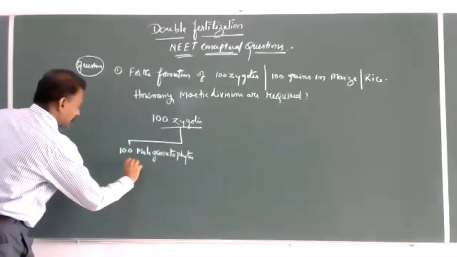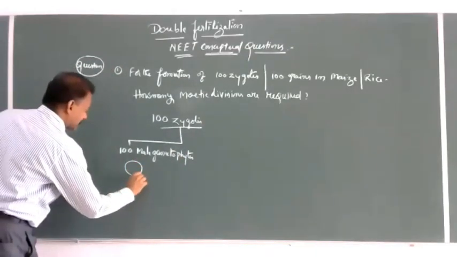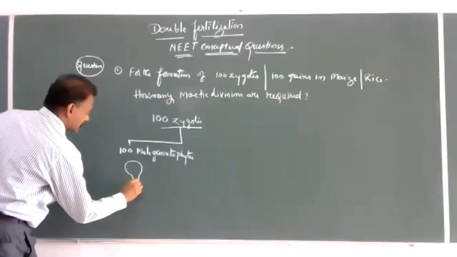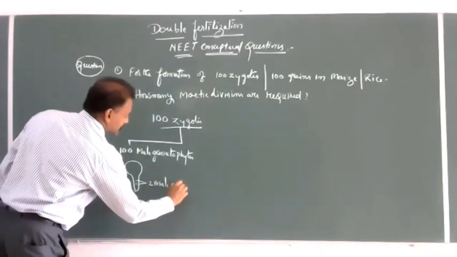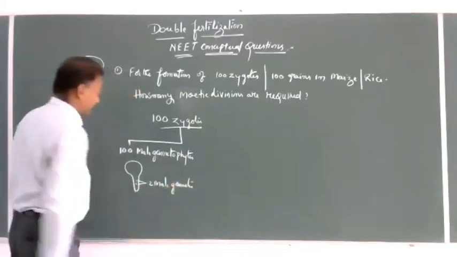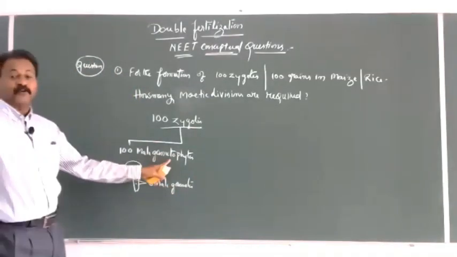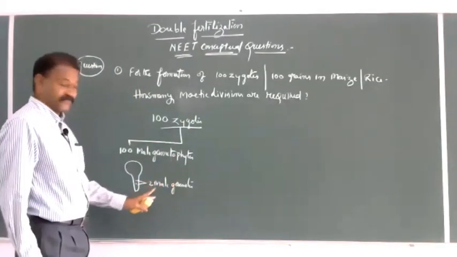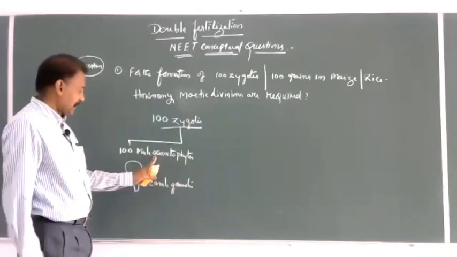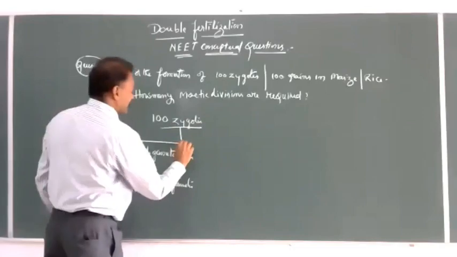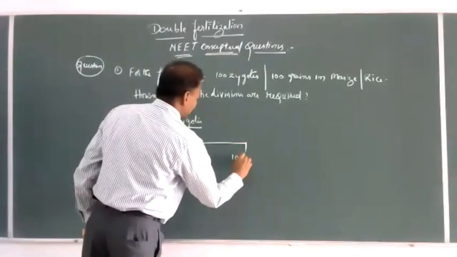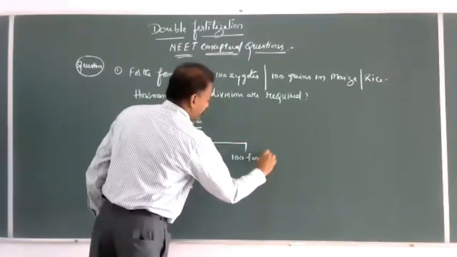A male gametophyte is that which consists of 2 male gametes. 100 male gametophytes we want and 100 female gametophytes we want.